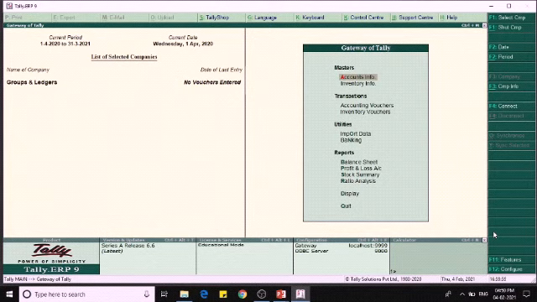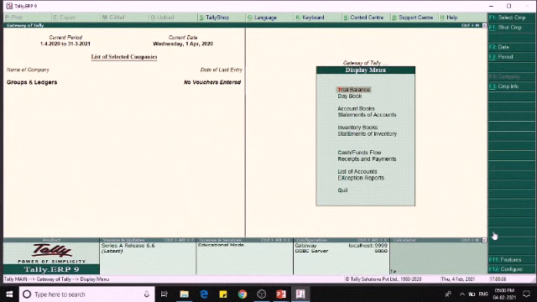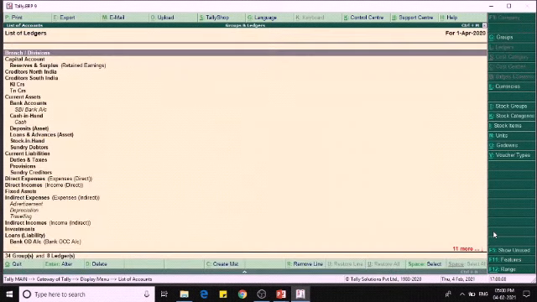For going to display, we can press D on the keyboard and then List of Accounts. The accounting structure is arranged as primary group, subgroups, and then ledgers one under the other.